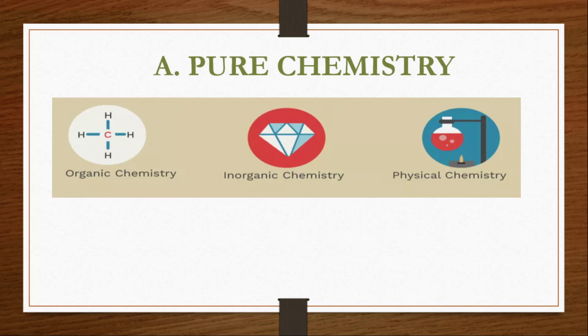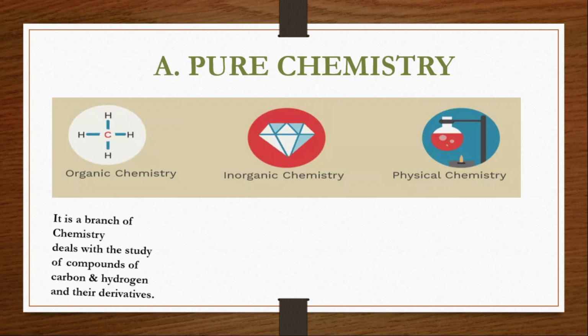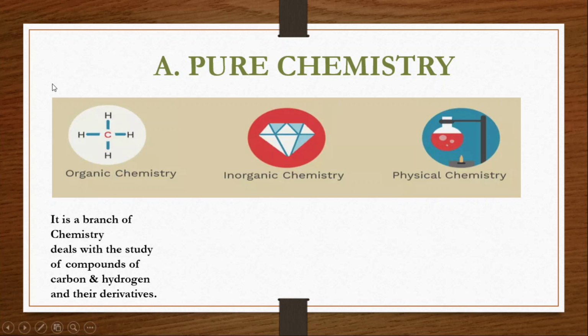Under that we have three divisions: organic chemistry, inorganic chemistry, and physical chemistry. What is organic chemistry? Organic chemistry is the branch of chemistry that deals with the study of compounds of carbon, hydrogen, and their derivatives. This was the earlier, very normal definition. We have a few other elements that have to be added.